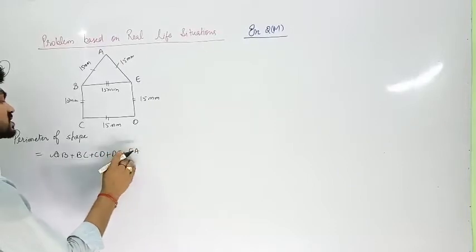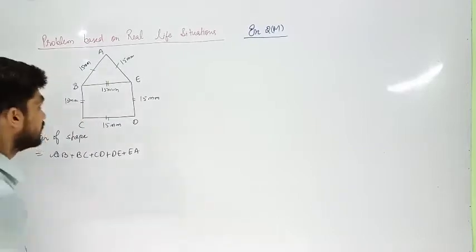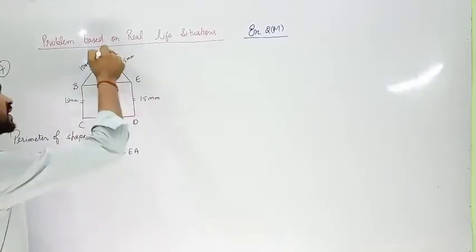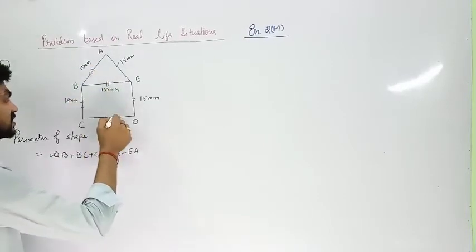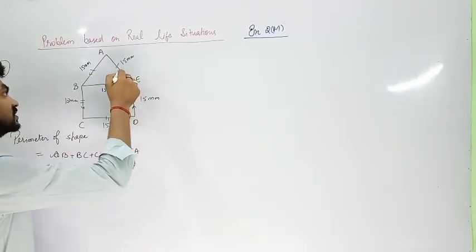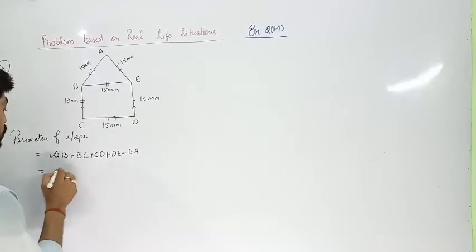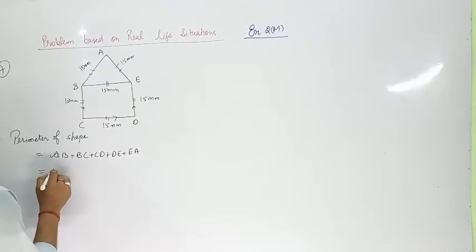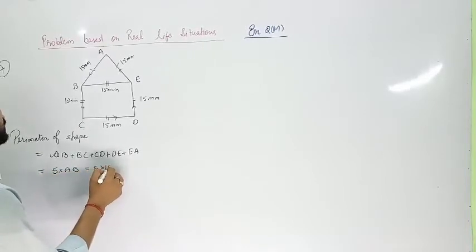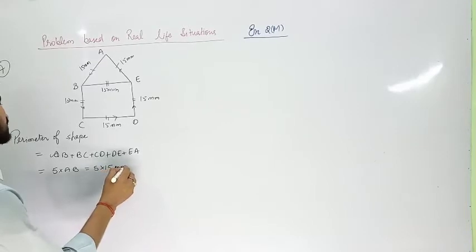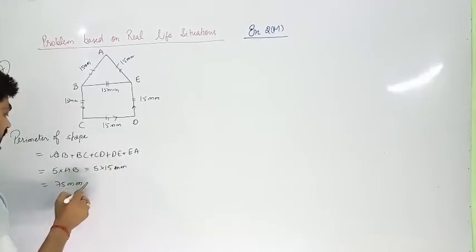I hope you got it. How? All the outer sides will be added for the perimeter. If you are running from A to again A, then where will you run? You will run on the boundary, not inside. So we need to consider only the boundary. So 5 sides are there, and all sides are equal. So you can write 5 into AB, or any side. And 5 into 15 millimeter, that is 75 millimeter, and that will be your answer.